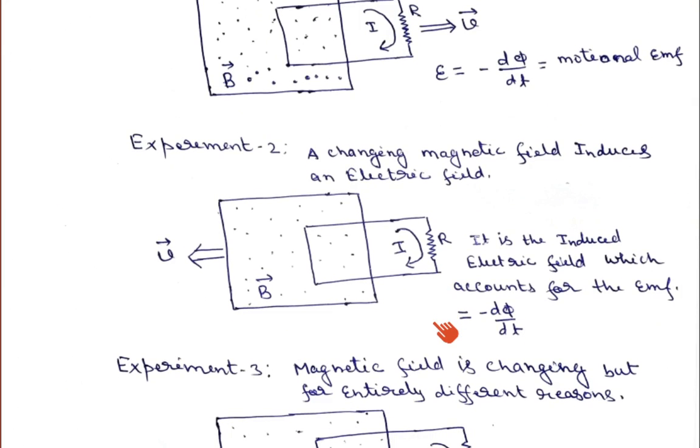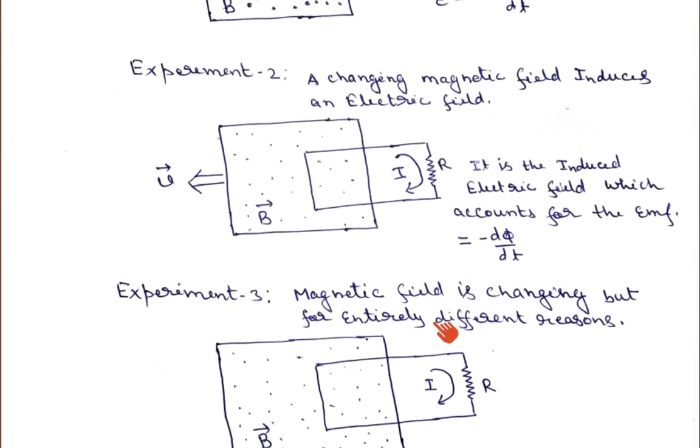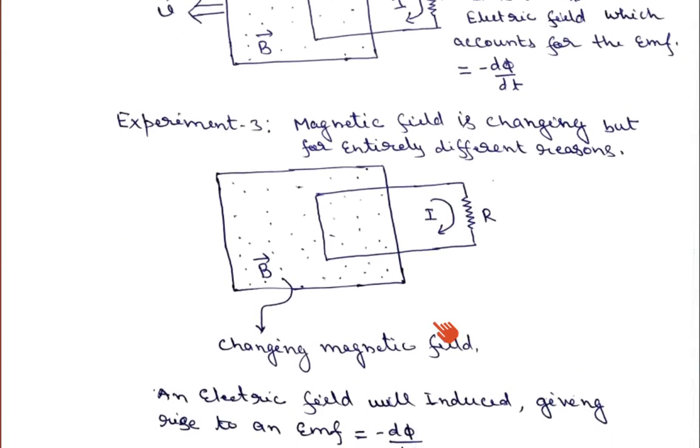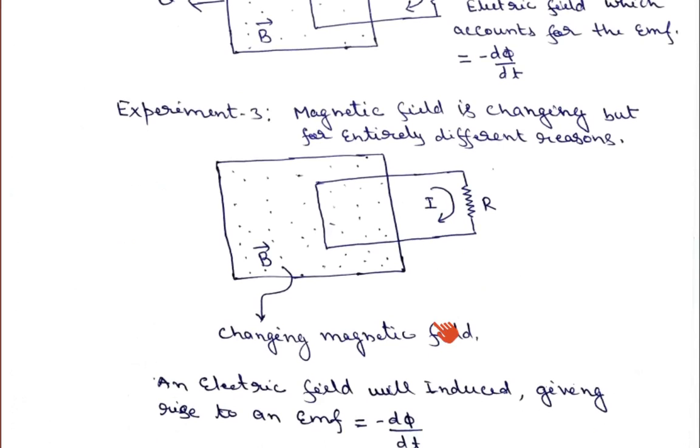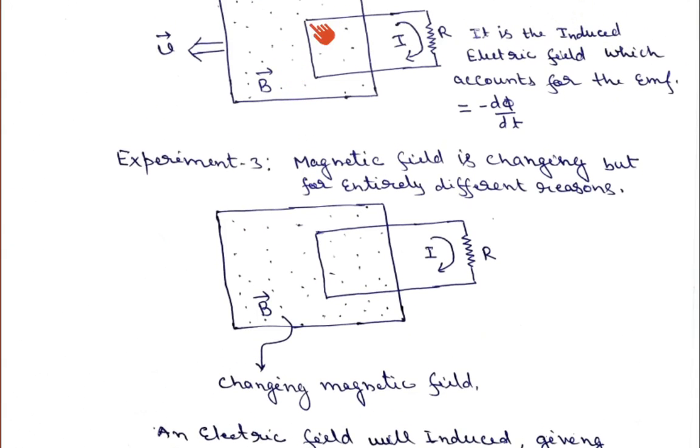Rather than moving the circuit or moving the magnetic field, he kept both stationary. He kept the circuit stationary and the magnetic field stationary. But what new he did: previously he learned that if we change the magnetic field, this changing magnetic field induces an EMF.